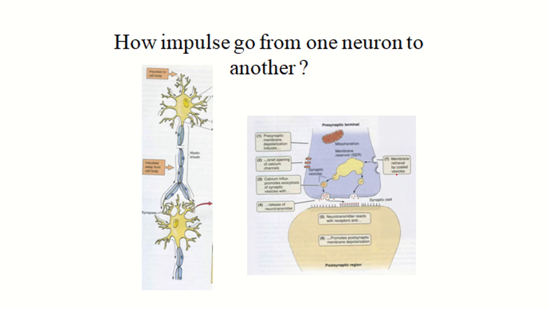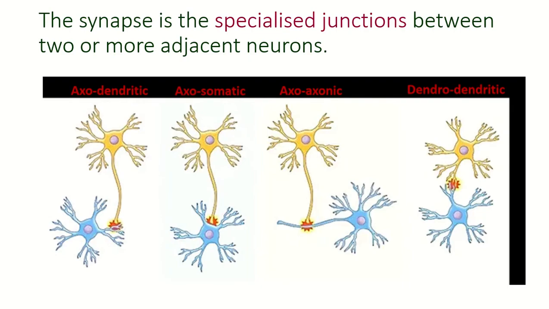How does an impulse go from one neuron to another? The synapse. A synapse is the special junction between two or more adjacent neurons. These are the different types of the synapse.